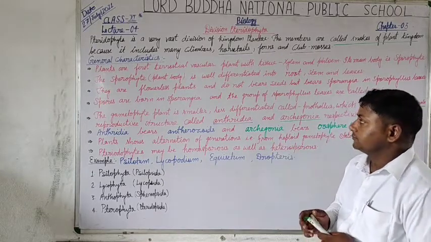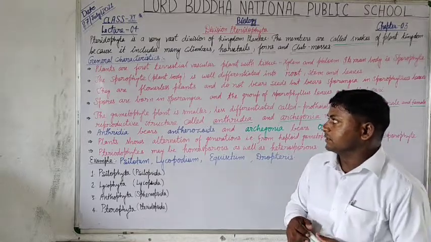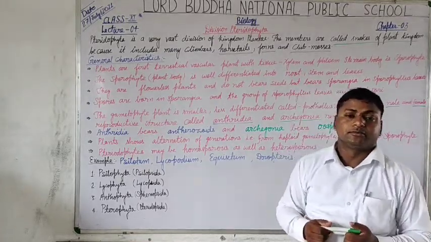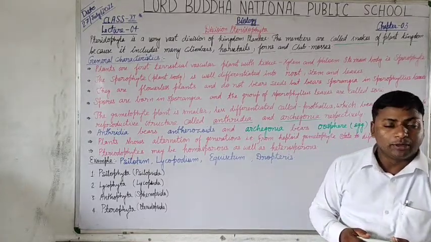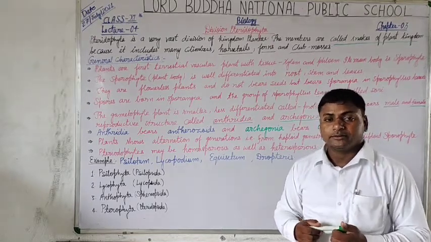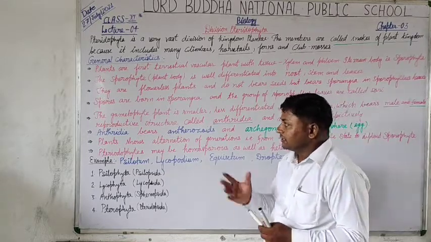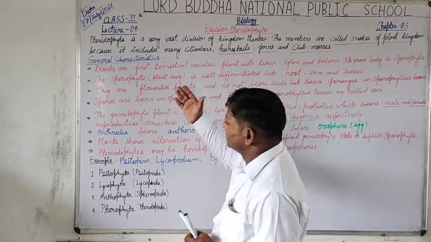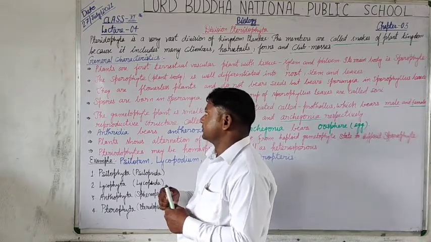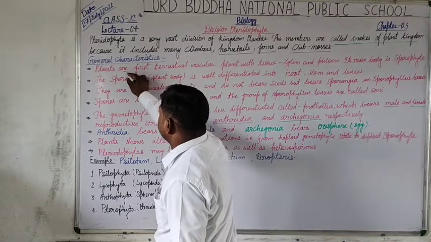Now students, we are going to discuss the general characteristics of the plant members included in this division. These plants are the first terrestrial and vascular plants.